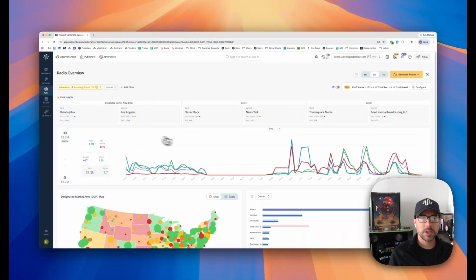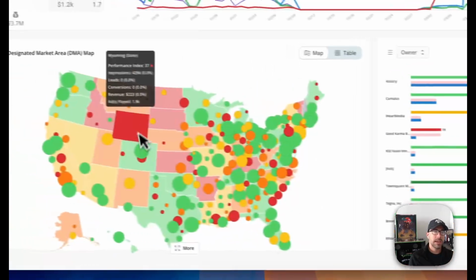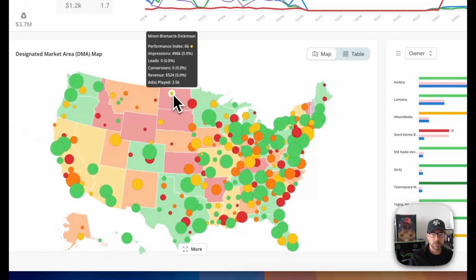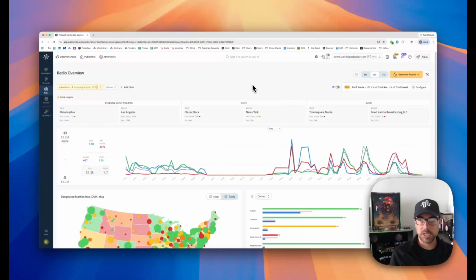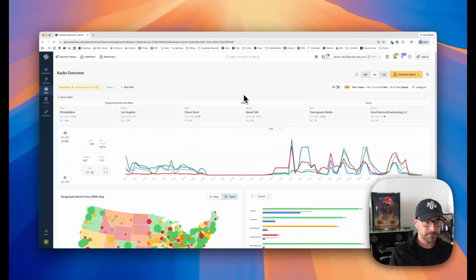You're going to notice that there is a performance index for a lot of these insights in here. There's also a performance index that we're going to be using to evaluate some of this data, and performance index is something that is natively being calculated within this graph. So everywhere where performance index is being used to assess the validity or the performance of media is being driven by these settings right here. So now that we've set it appropriately, let's dive in on some of the insights that we're seeing.